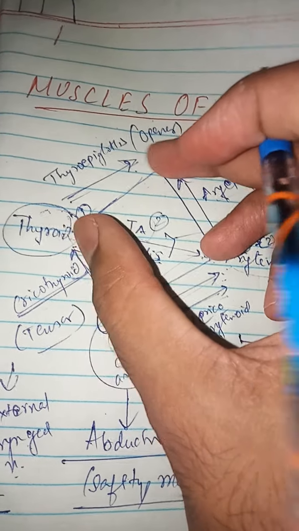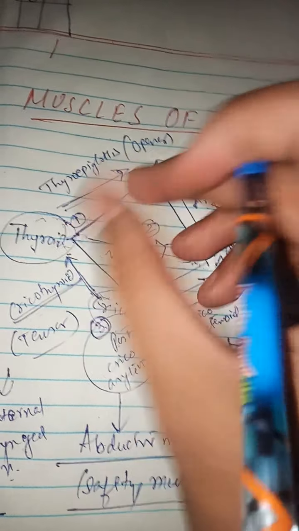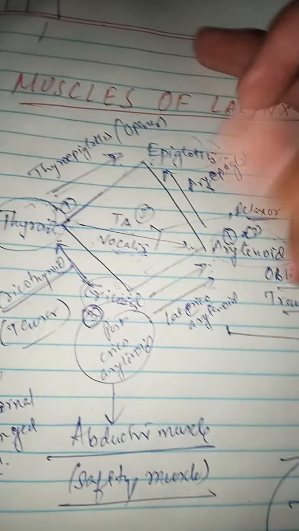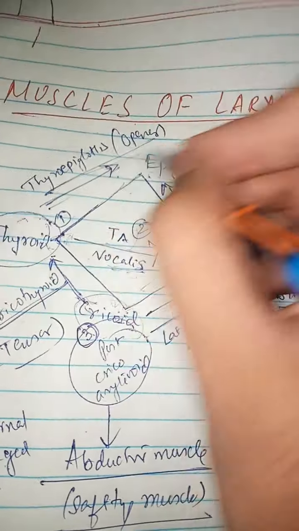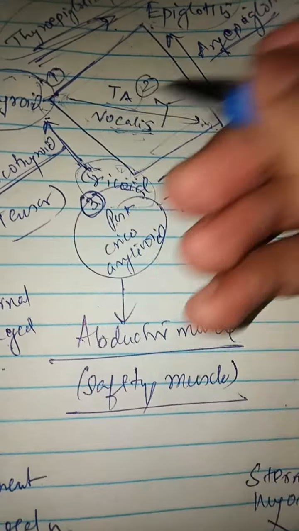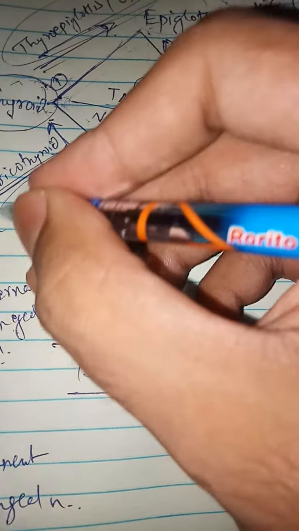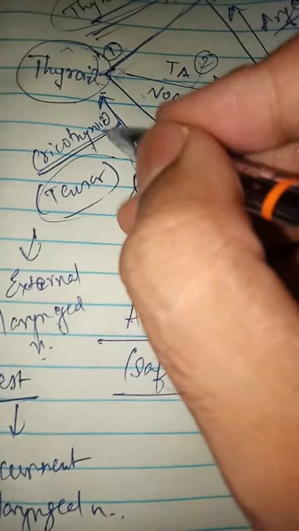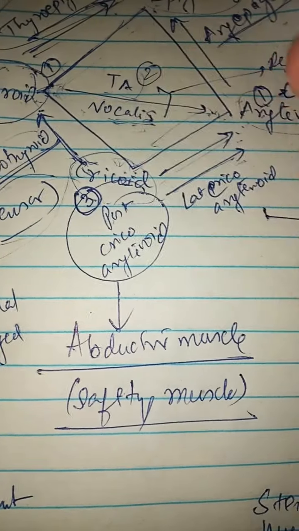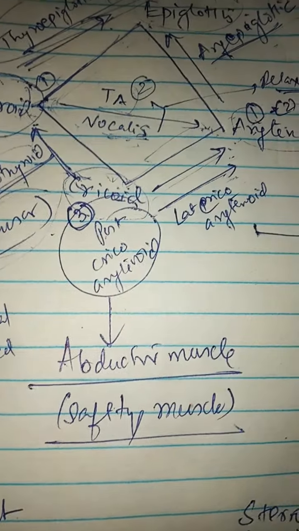Now if the thyroepiglottic muscle contracts, it will open the inlet. So the thyroepiglottic muscle will open the laryngeal inlet, and the aryepiglottic muscle will close the laryngeal inlet. Now what about the cricothyroid? The cricothyroid tenses the vocal cord. So the cricothyroid muscle is the tensor muscle.